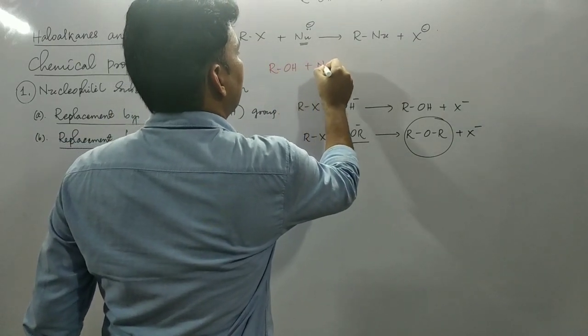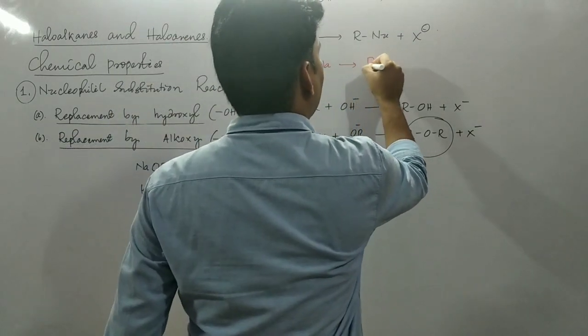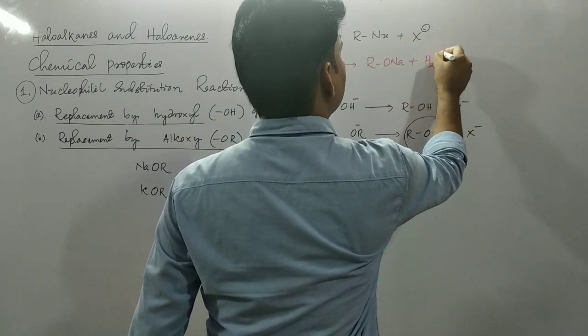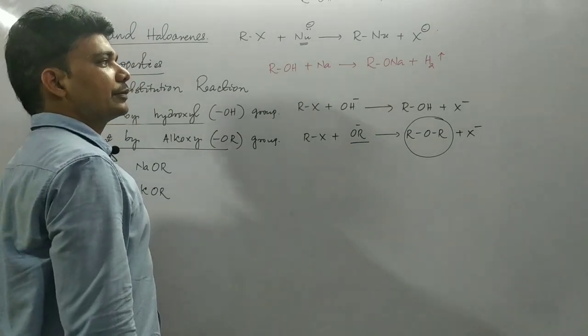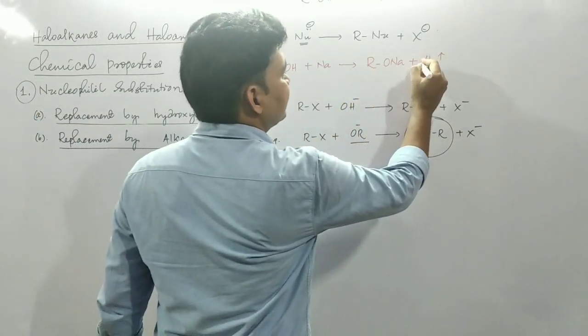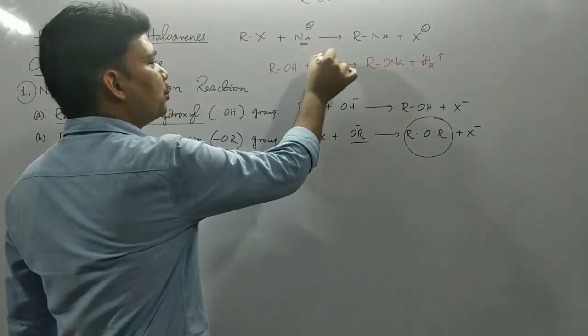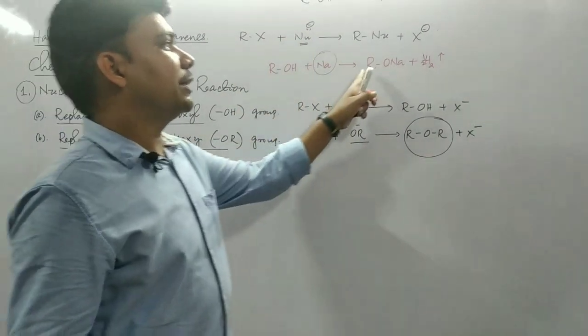When it is treated with sodium metal, we will get RONa, and hydrogen gas will be liberated. This is sodium alkoxide. Similarly, in place of sodium, if potassium is taken, then we will get potassium alkoxide.